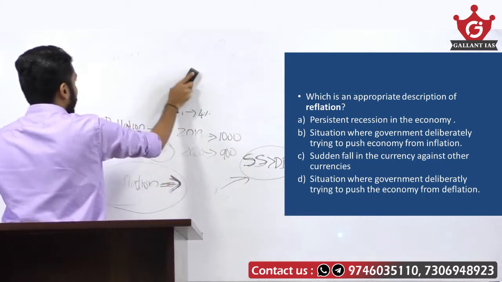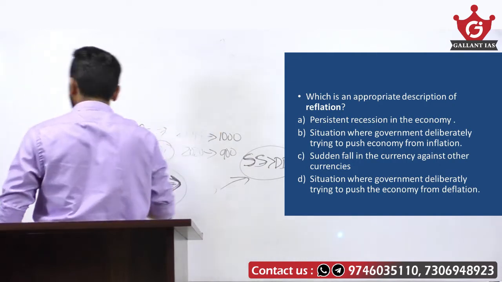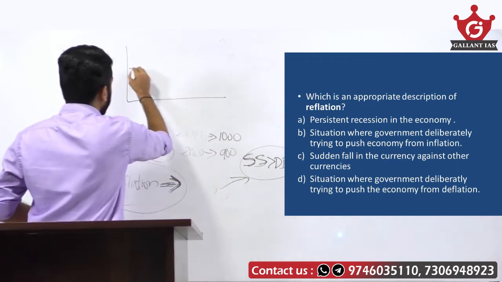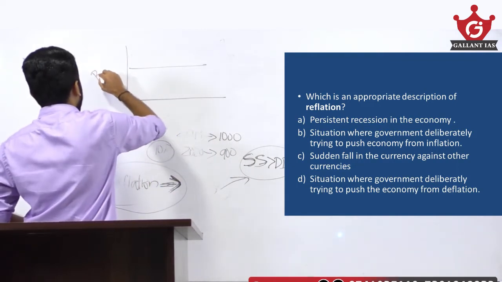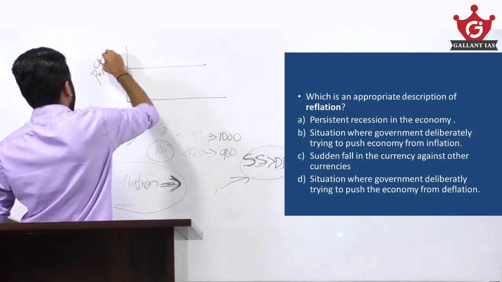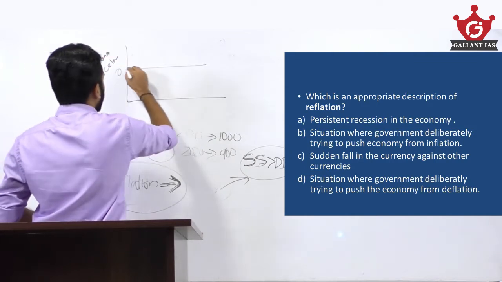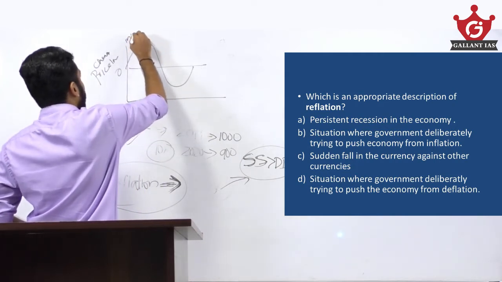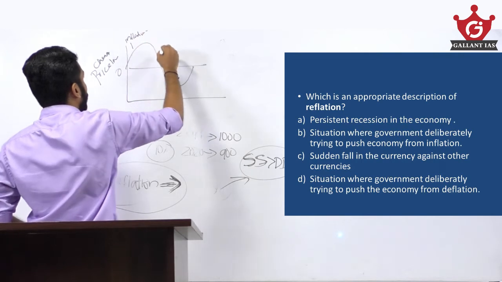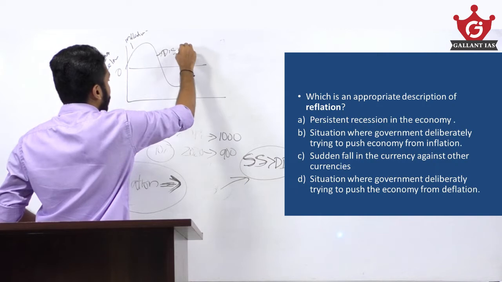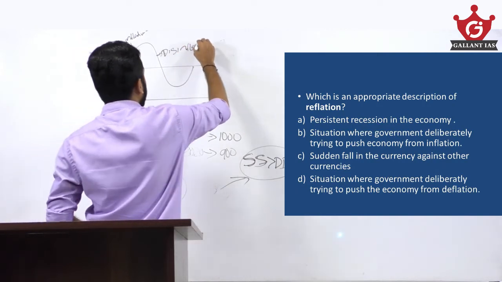If we draw a graph of these situations, it will be like this. This axis is the price level change, the rate of price change, and this is zero. This part is inflation, an increase in the price level. This is disinflation, there is an increase in the price level but at a decreasing trend.